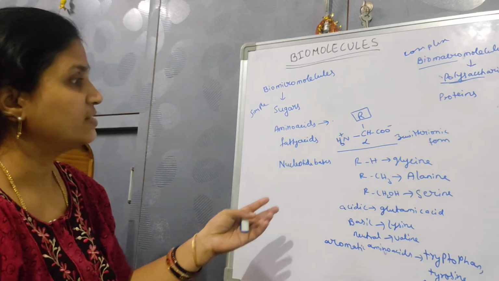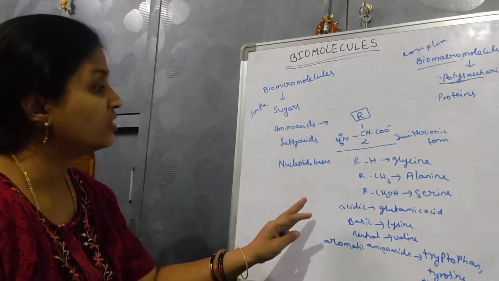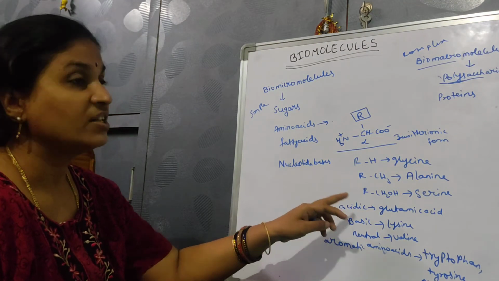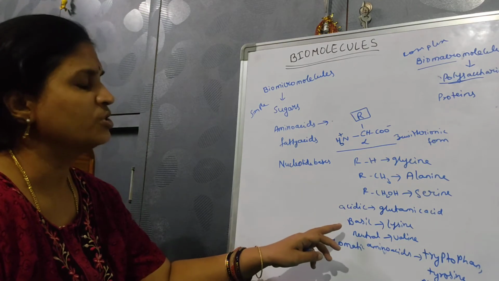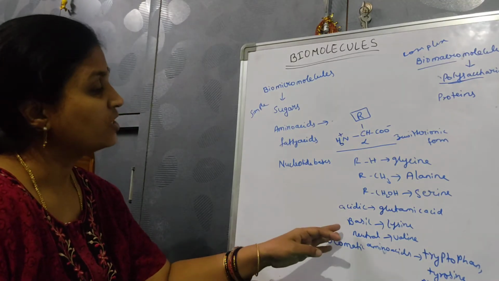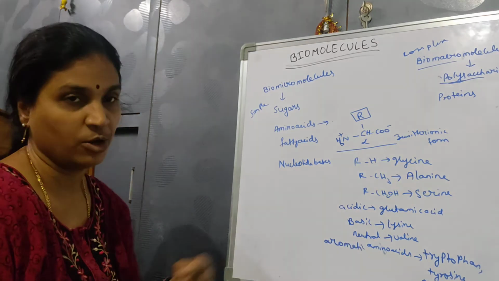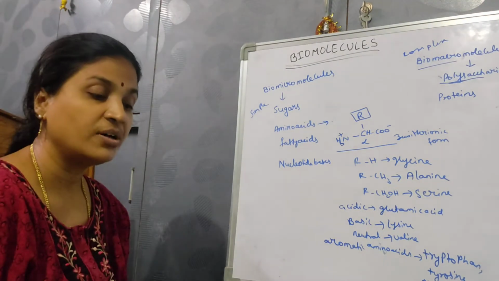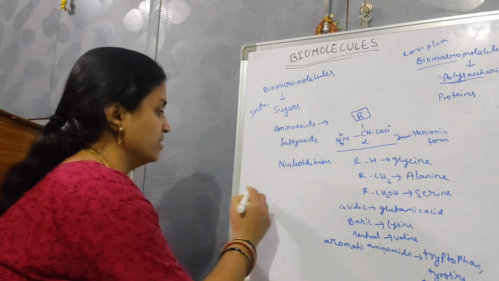So these amino acids, based on giving H plus ions, giving OH minus ions, or not giving any ions, are divided into acidic, basic, and neutral. Based on the rings, they are divided into aromatic amino acids. Based on availability also they are divided, like essential amino acids.